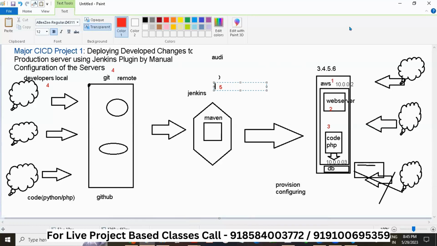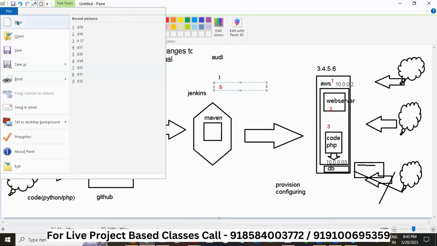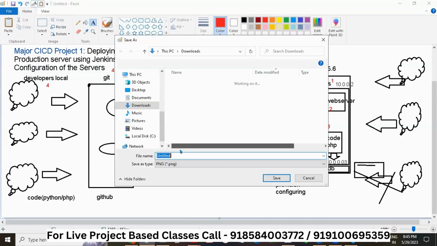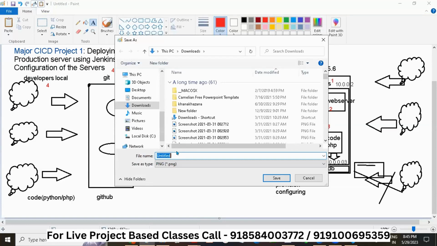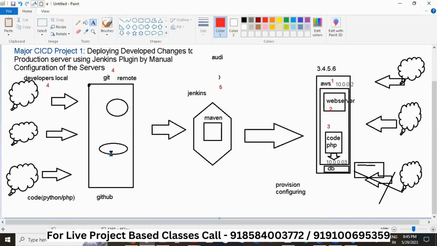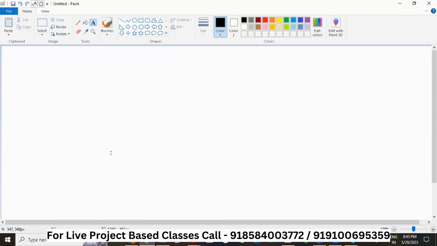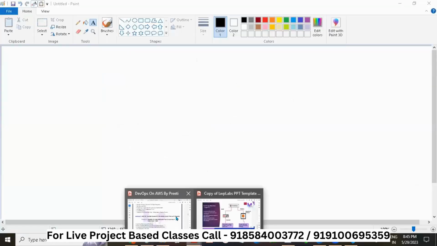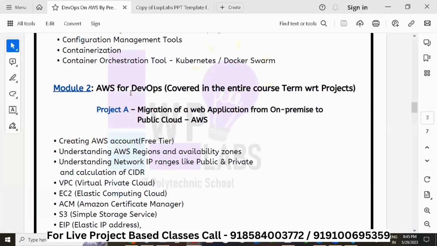Yeah, hope you have understood this diagram. Now let me open. Let us move to module 2, as I told you. Now we'll continue with module 2, which is migration of a web application.